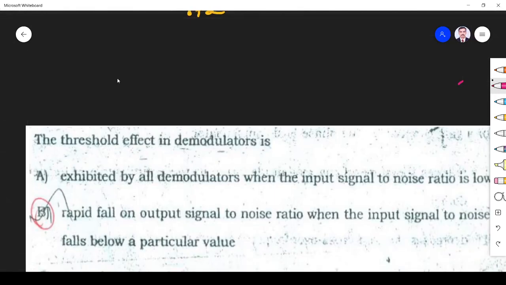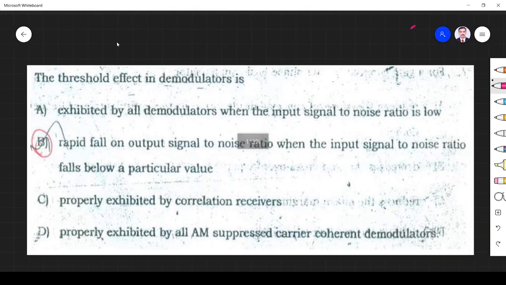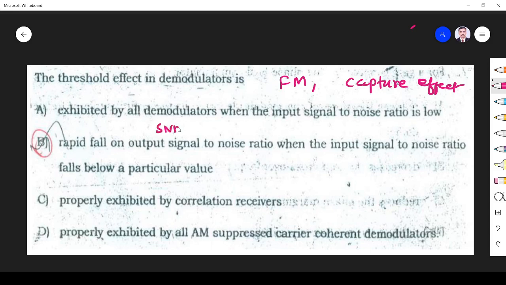Right? Okay. Next one is threshold effect. Threshold effect in a demodulator is available only in FM. There is one more effect in FM, that is called capture effect. So this you must remember. Threshold effect is the rapid fall of output SNR when input SNR falls below some threshold value. When input SNR falls below some threshold value, how your output SNR falls, that is defined by the threshold effect of the FM demodulator. Right? So option B is the correct answer.